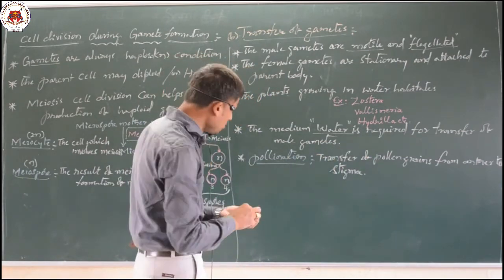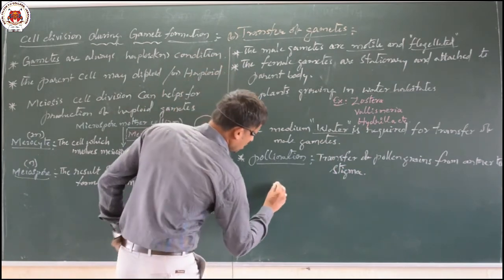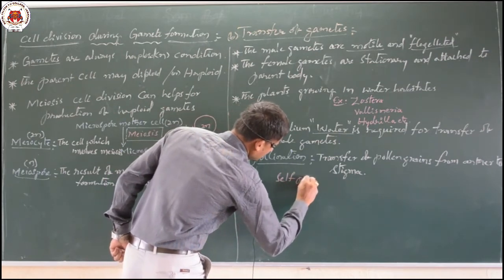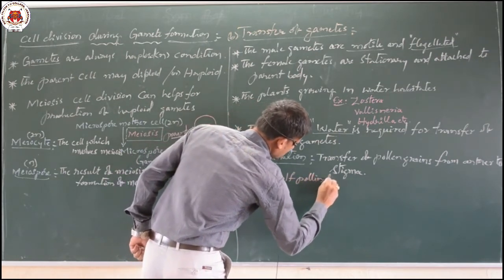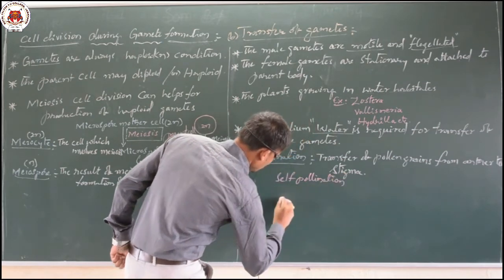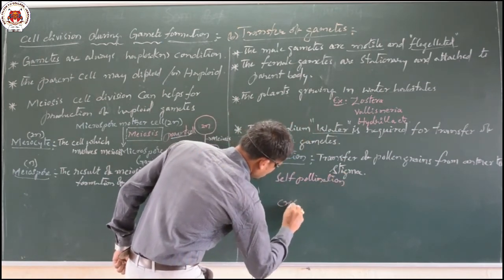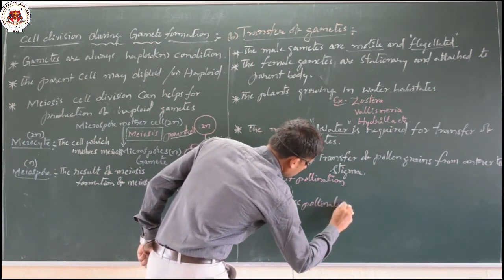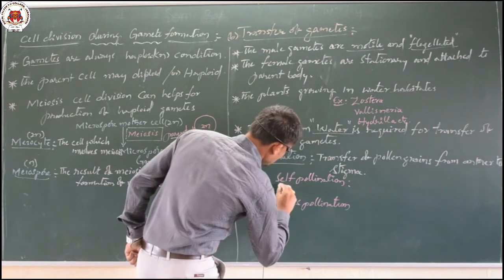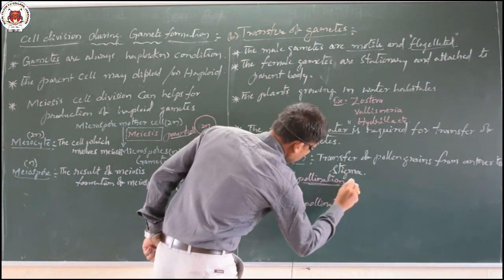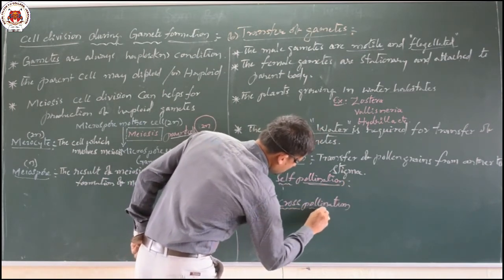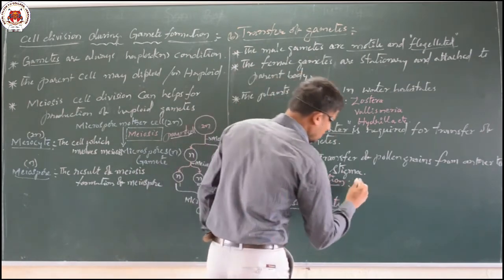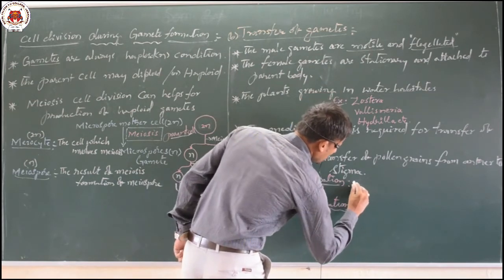And pollination is of two different types: one we call self-pollination, the other we call cross-pollination. Self-pollination indicates that pollination occurs within the same flower.